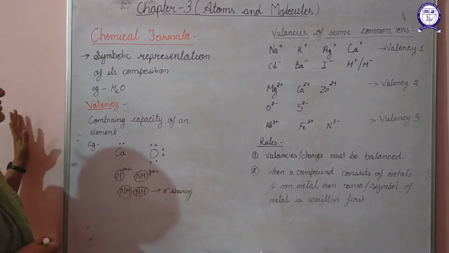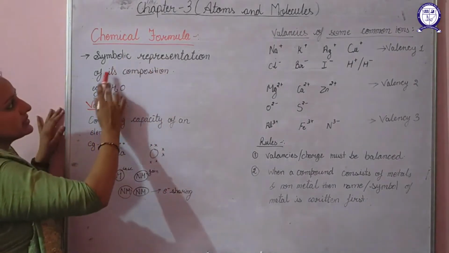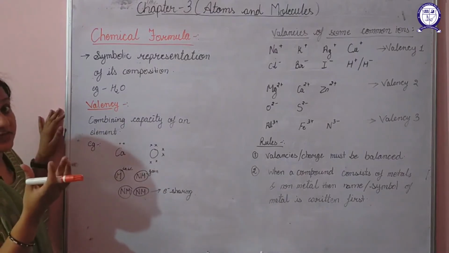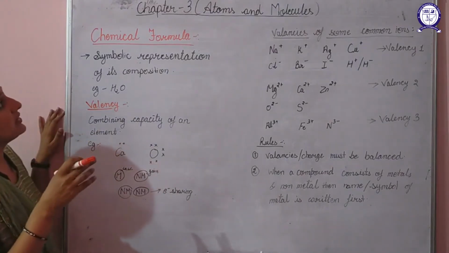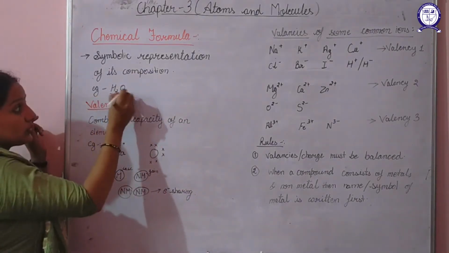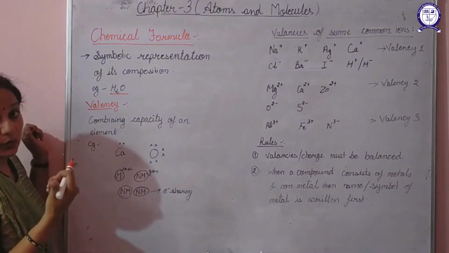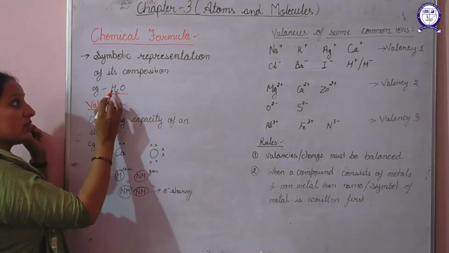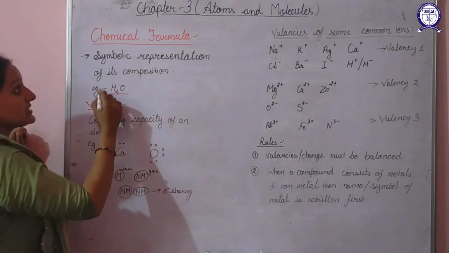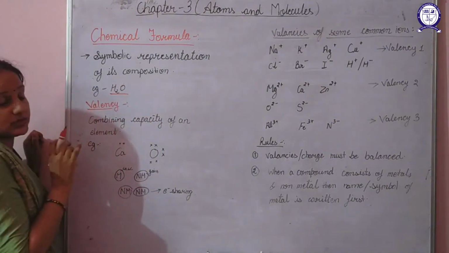Next is the chemical formula. The chemical formula is the symbolic representation of a compound's composition. That means for a molecule or a compound which is formed, its formula will represent its complete composition. For example, H2O represents that hydrogen and oxygen combine together to form water. Second, the number of atoms of hydrogen is 2 and the number of atoms of oxygen is 1. So the chemical formula gives you the complete information about the composition.